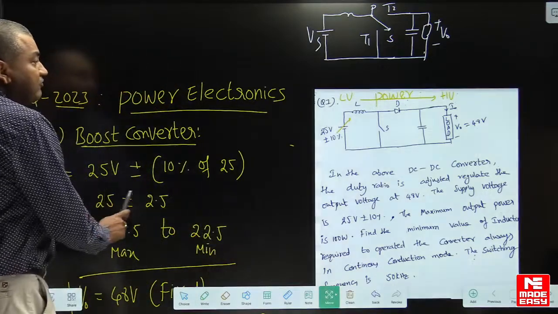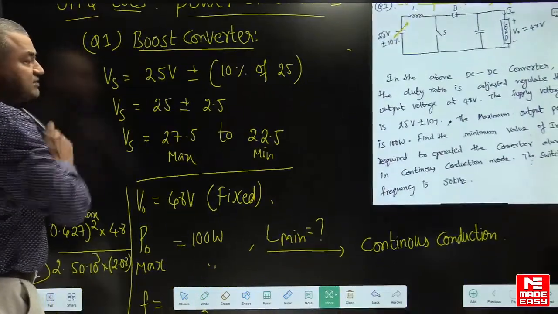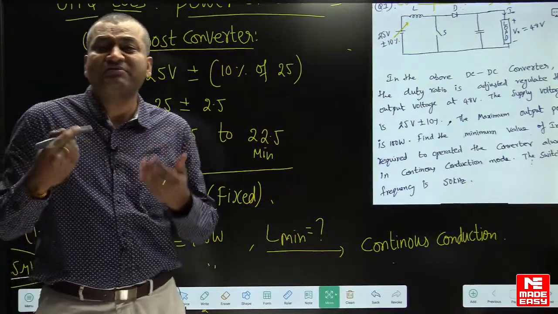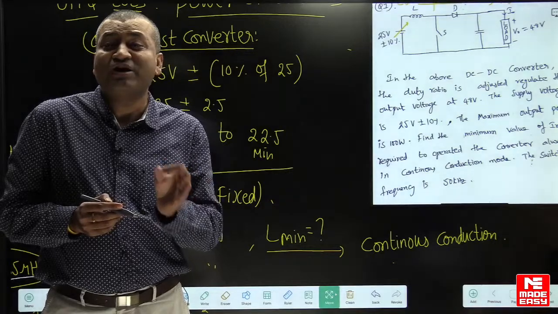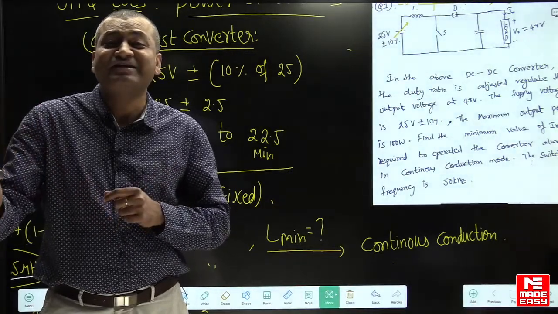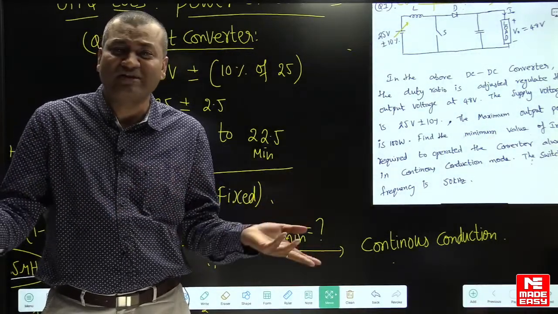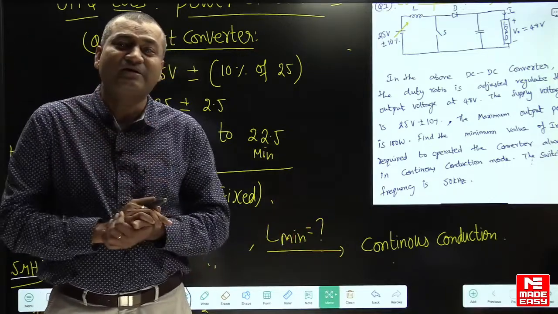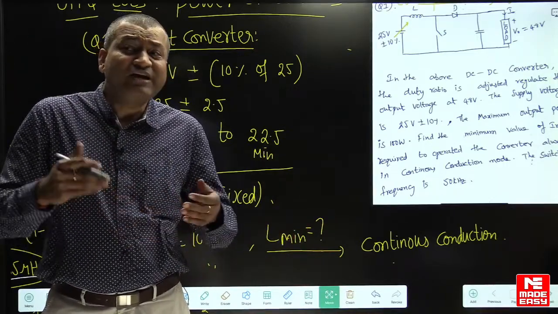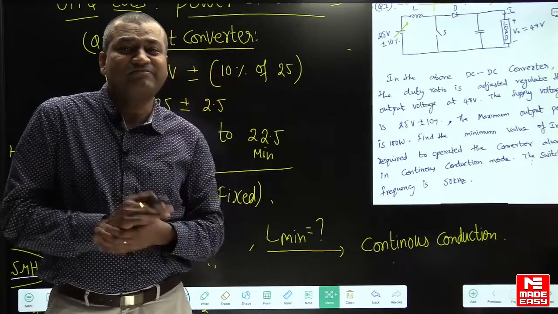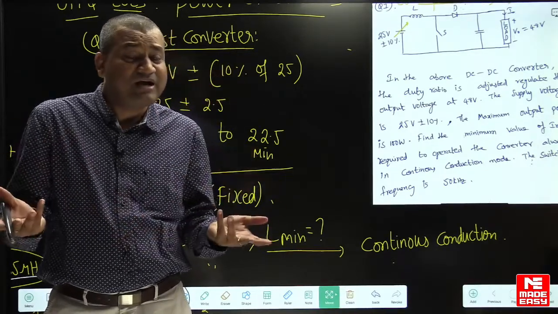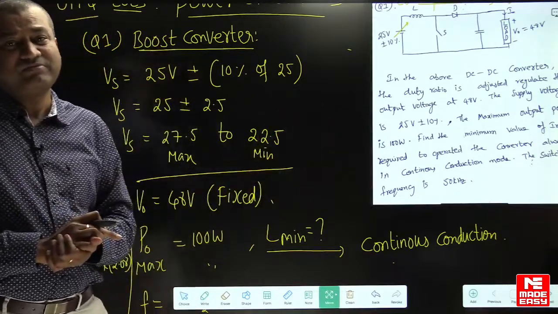So where else we have to use boundary conditions? Sometimes examiner will ask you, find the load resistance for which inductor current is just continuous. Just continuous means at the boundary. Then also we have to use boundary condition, okay. So every 2 years or 3 years, one time they will ask boundary condition. It may be related with buck or boost or buck boost.